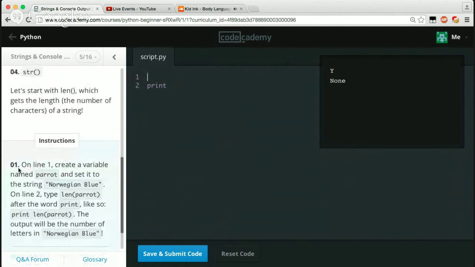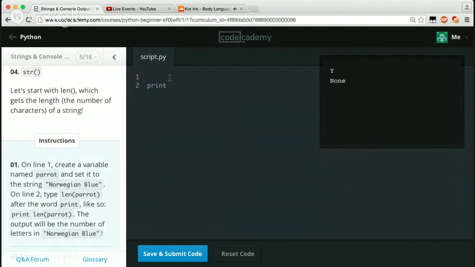Okay, cool, so length. On line 1, create a variable named parrot and set it to the string Norwegian blue. On line 2, type len(parrot), which will tell us how many characters are in this text. After the word print, like so, print(len(parrot)), the output will be the number of letters of Norwegian blue. Okay, cool.